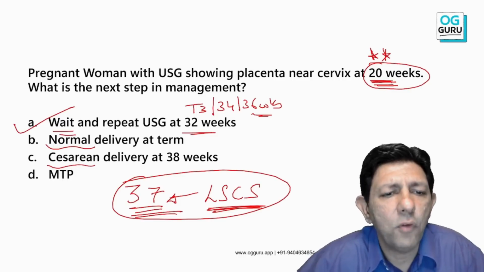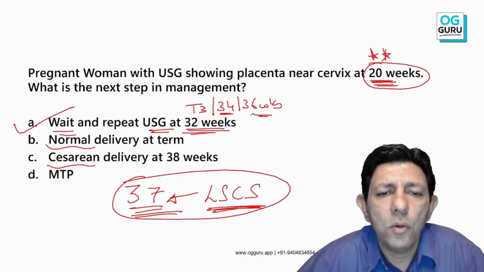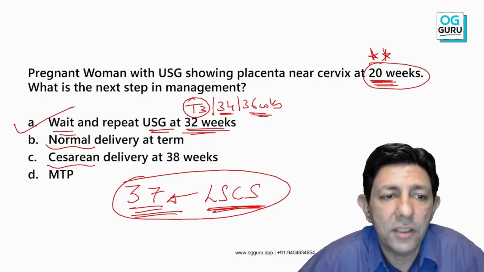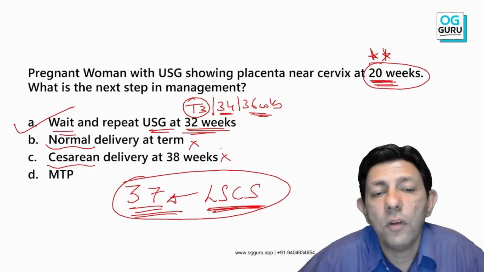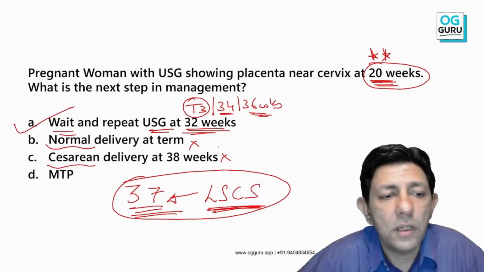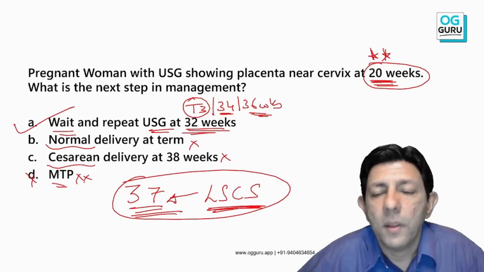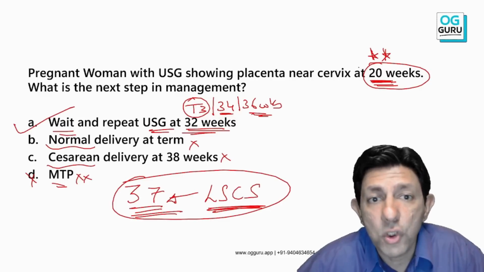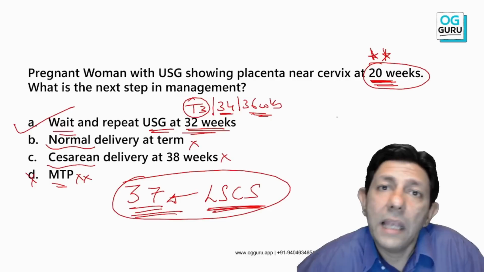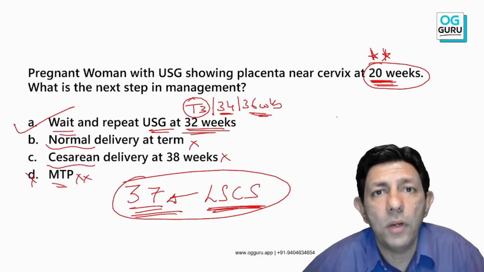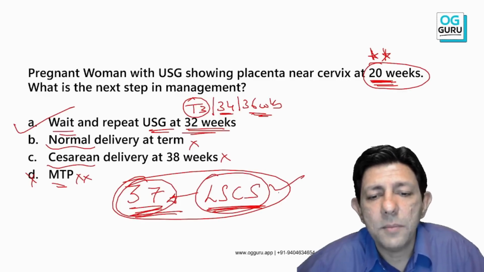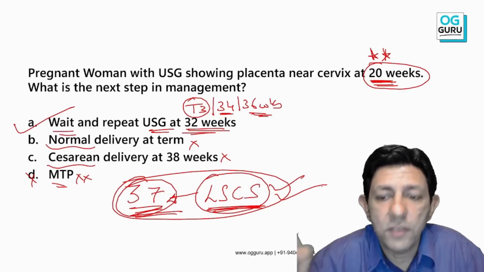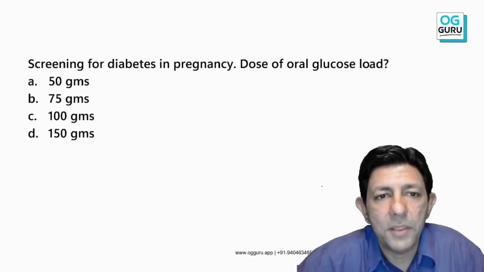So basically, wait and watch. Repeat the ultrasonography at 32, 33, 34 weeks in the third trimester. The mode of delivery will be decided by the situation of the placenta before the delivery. And of course, there's no need to offer or even suggest MTP for the patient. If the question said the placenta is low lying at 35-36 weeks, then it is going to remain down only. If they tell you the patient has placenta previa at 36 weeks, then at 37 weeks, LSCS becomes the answer. So in obstetrics, weeks of gestation are very important. Don't make a mistake.